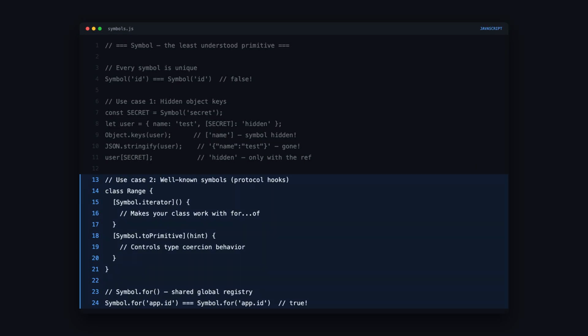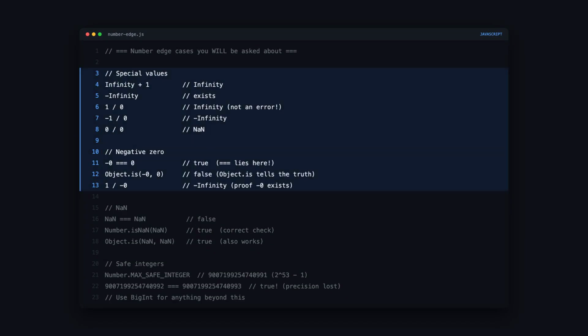The second use case is well-known symbols. These are protocol hooks built into the language. Symbol.iterator makes your class work with for-of loops and spread syntax. Symbol.toPrimitive lets you control how your object coerces to a primitive. These are the extension points of the language. And Symbol.for creates shared symbols from a global registry. Unlike regular Symbol, Symbol.for with the same string returns the same symbol every time. This is useful for cross-module communication.